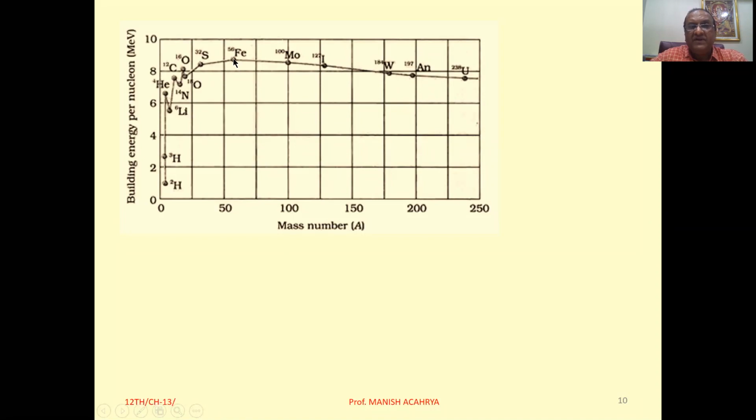And see, graph represent this thing. For Fe, binding energy per nucleon, that is maximum one. For Fe, A that is equal to 56. And for that binding energy per nucleon, that is 8.75 MeV. So iron, that is the most stable nuclei.